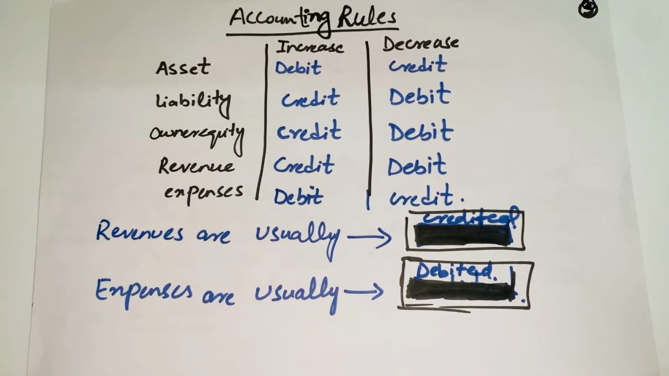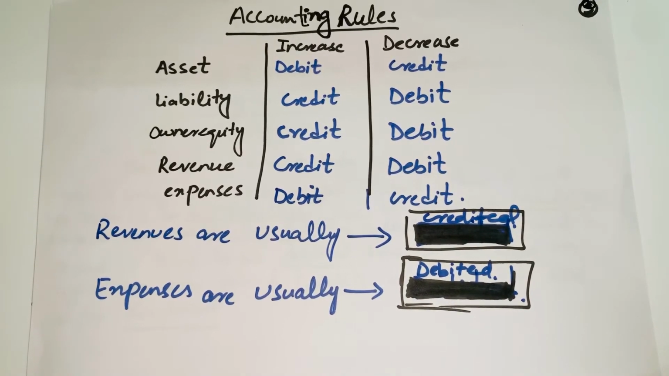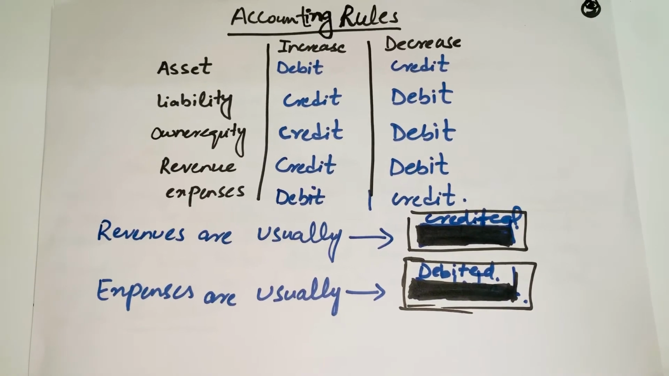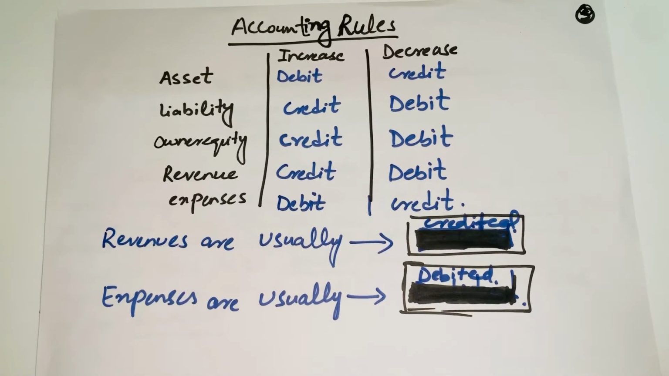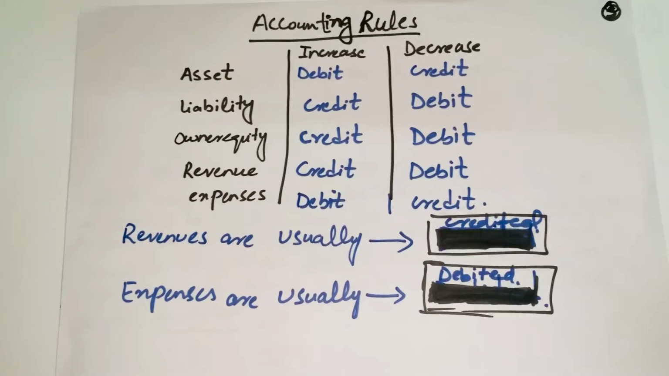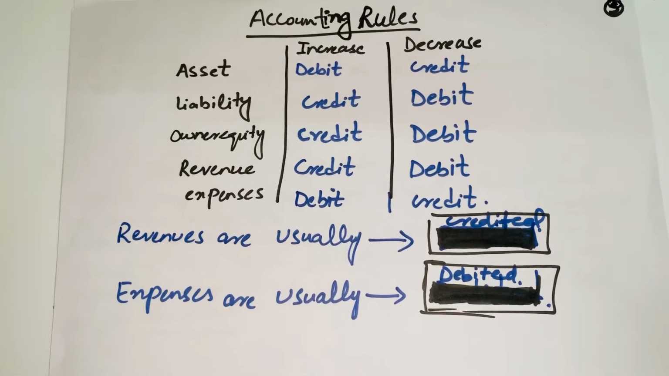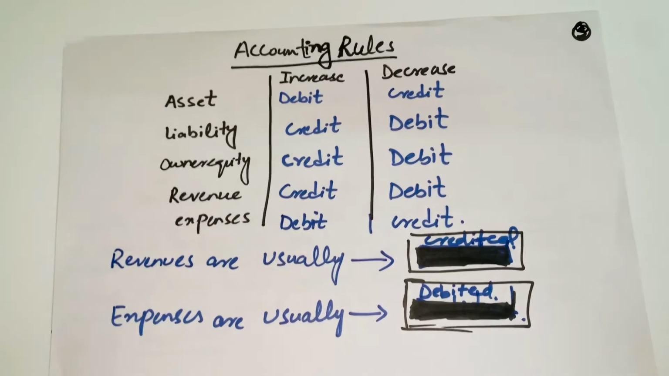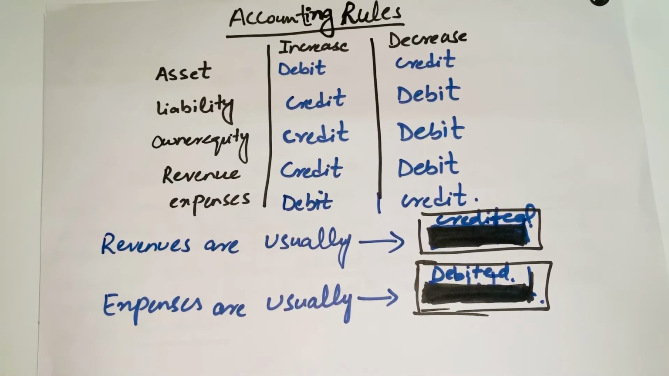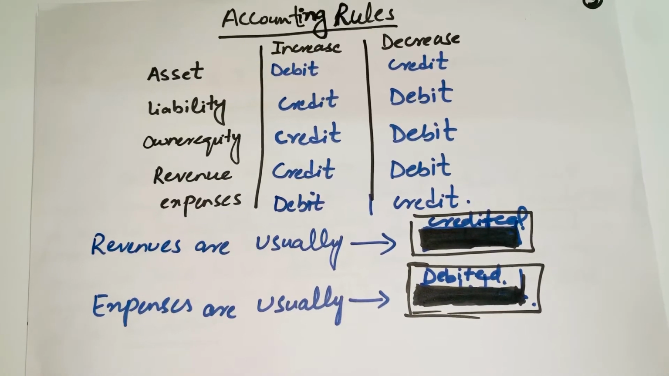And for the revenue account, any increase in the revenue will be credit, any decrease in the revenue will be debit. And for expenses, any increase in the expenses will be debit and any decrease in the expenses will be credit. So basically, whenever you have to post the transaction into the books of accounts, you have to keep in mind those accounting rules, and post the transaction according to them.